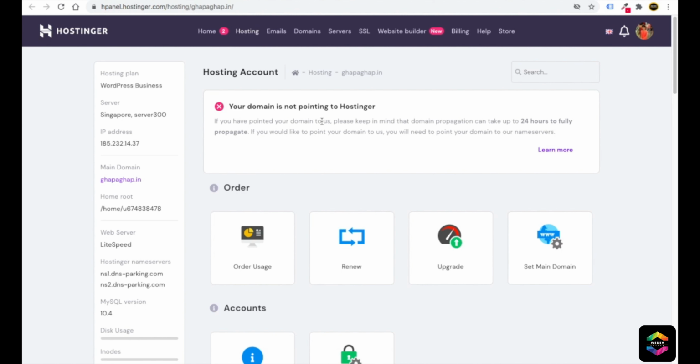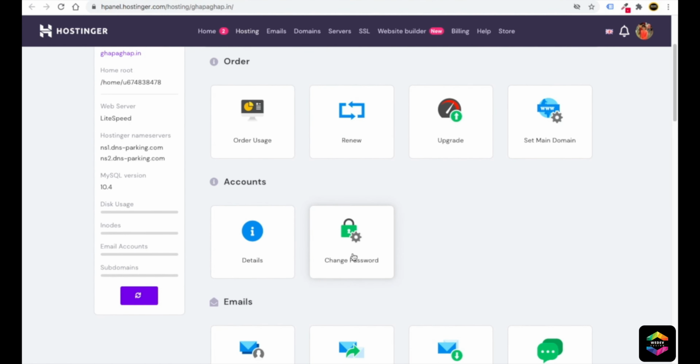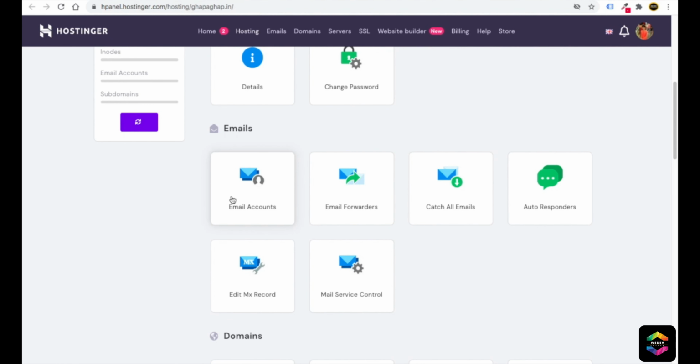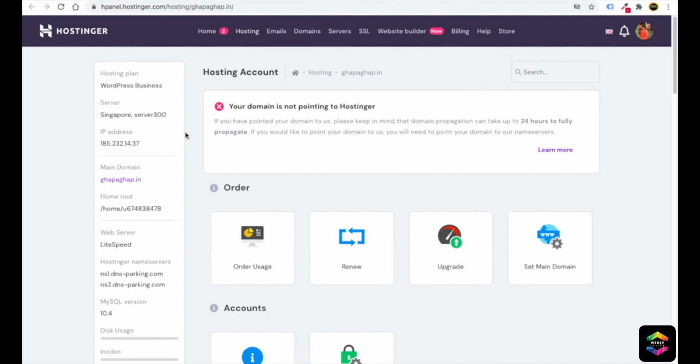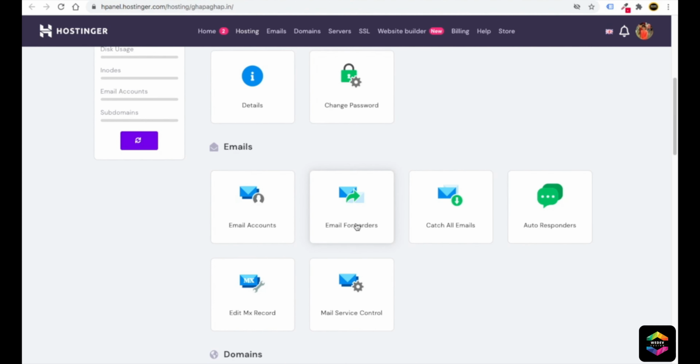Now here you can see all the things. Whatever renewal you want to do, you can do it from here. You can set the main domain, upgrade your plan, set up your accounts, change your password, and create email accounts from here. For example, if your domain name is right now khapaghub.com, you can put support@khapaghub.com or .in, whatever your domain name is.